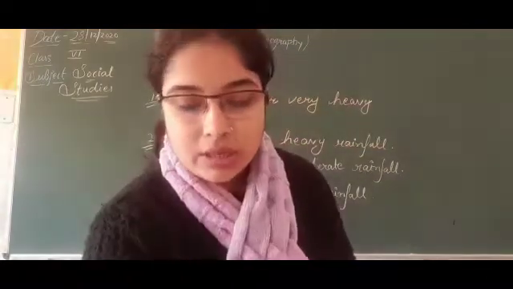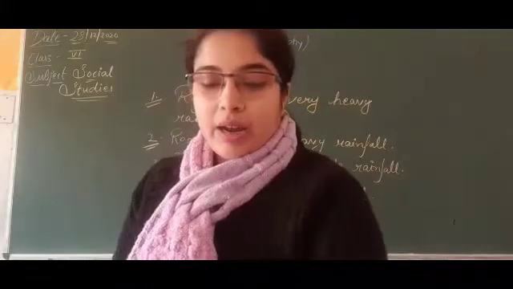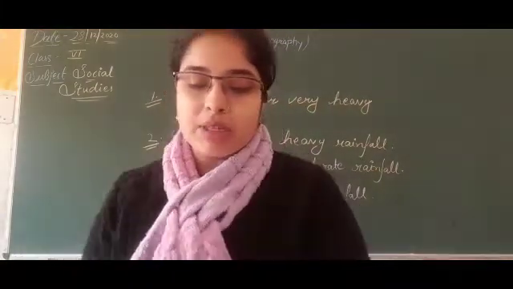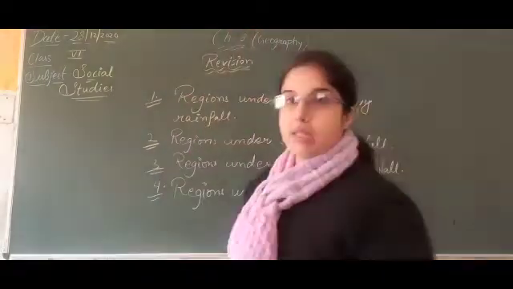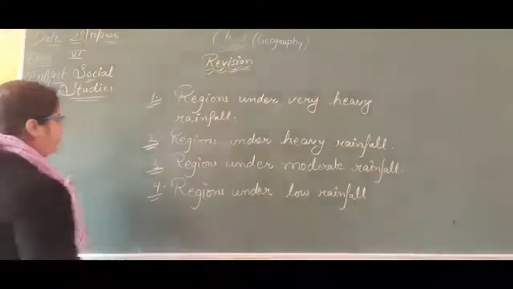First one is regions under very heavy rainfall. Let's read about it. The western coastal area and slopes of the Western Ghat get very heavy rainfall from the southwest monsoon of the Arabian Sea branch.